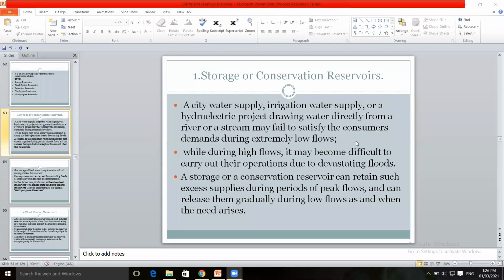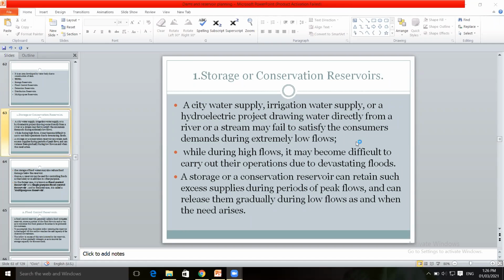Or in case of low flows, where the flow of water in the river is less, discharge is less, levels of the water decrease. In the summer season, due to high temperature, there may be a low flow.